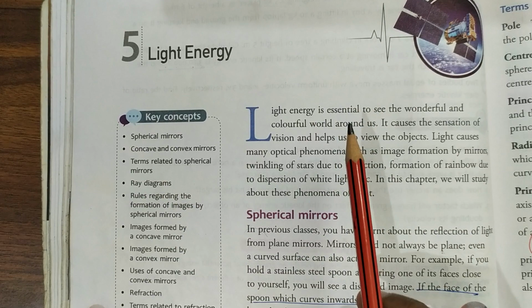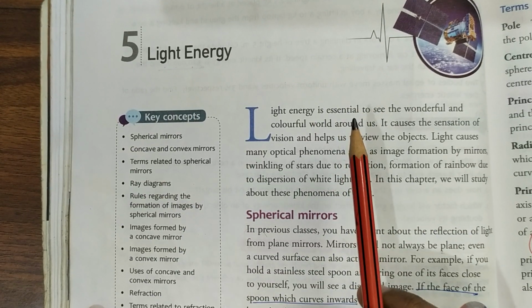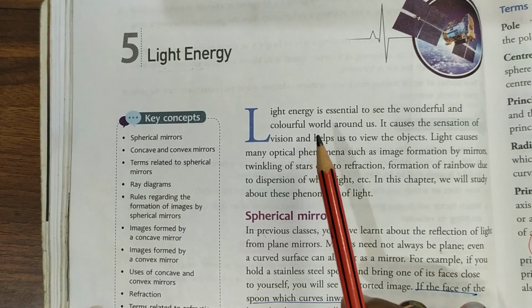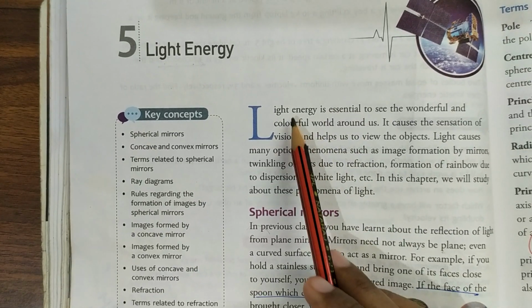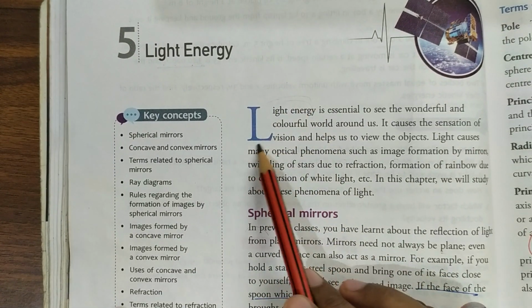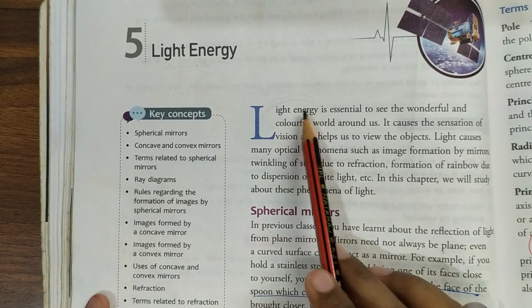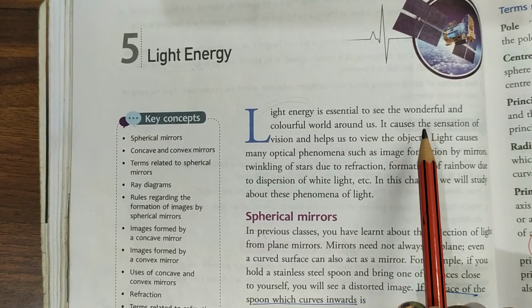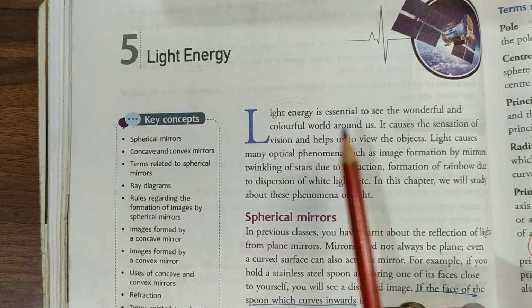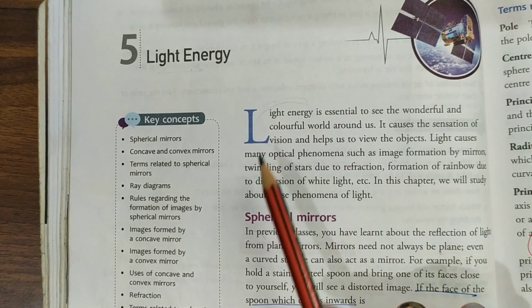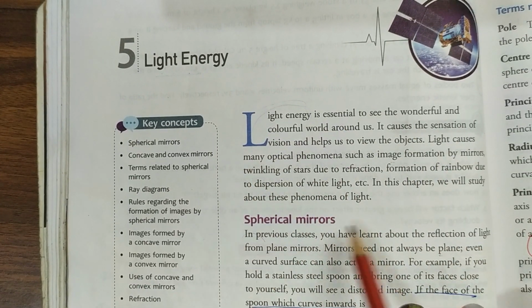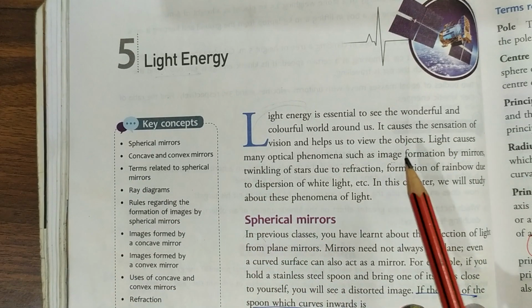Photons are the energy packets, or you can say the carriers of light energy. Light is a form of energy which causes the sensation of vision to us. Because of light only we can see all the objects around us.